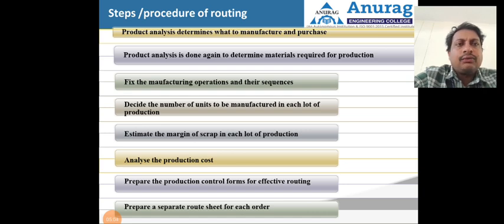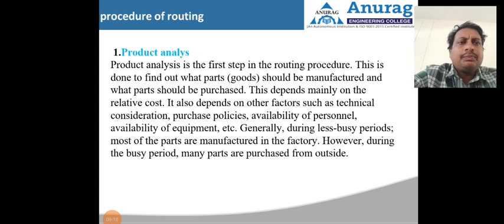Product analysis determines what to manufacture and where to purchase. What to manufacture and what to purchase. So the first one is product analysis. This is done to find out what parts should be manufactured and what parts should be purchased. This depends mainly on the relative cost.